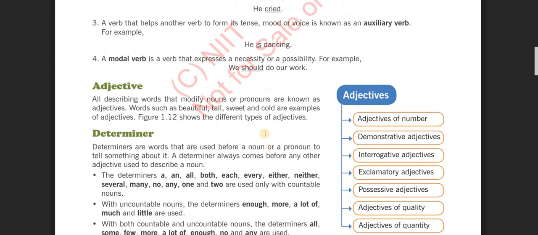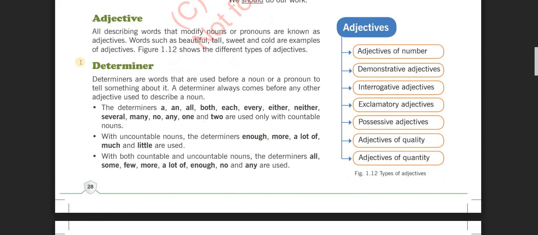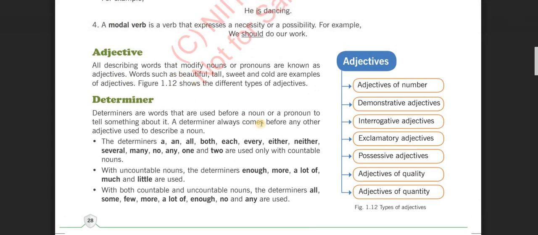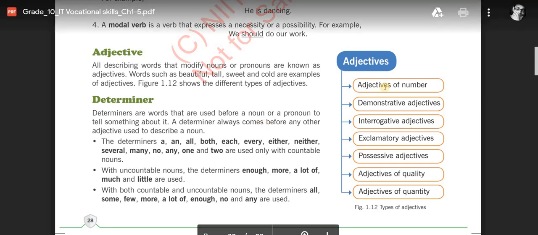Now adjective. All describing words that modify nouns or pronouns are known as adjectives. An adjective describes the state or position of a noun or pronoun. Adjectives of number, and there are other types of adjectives.